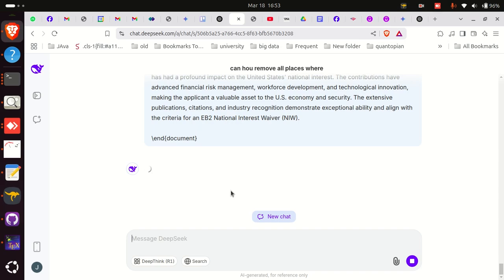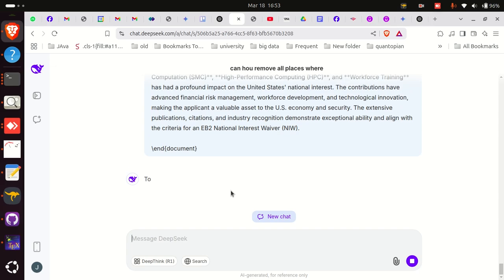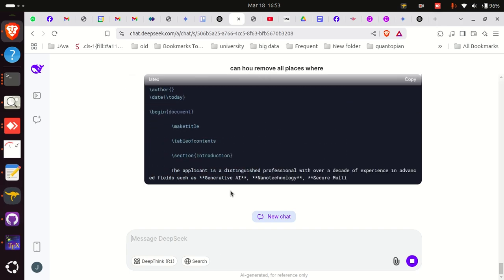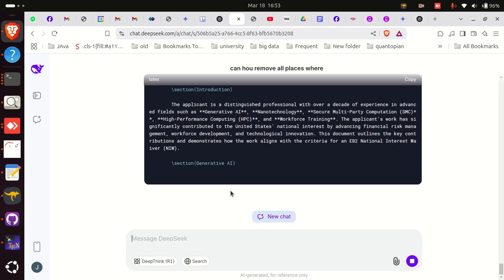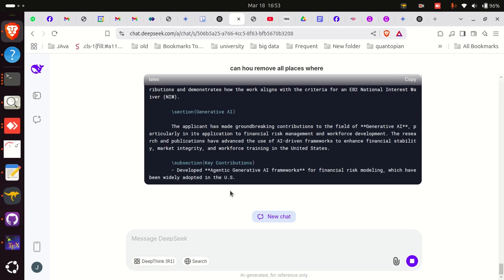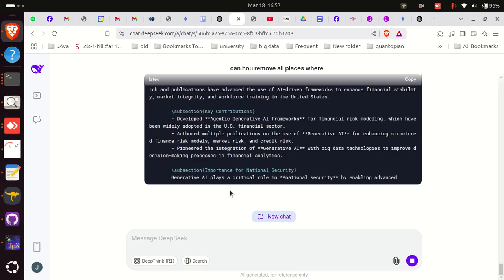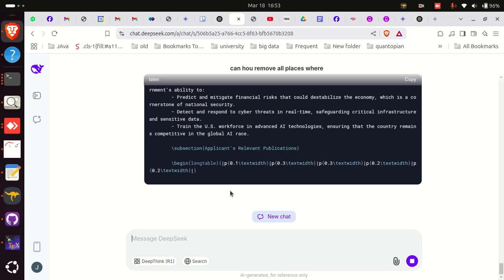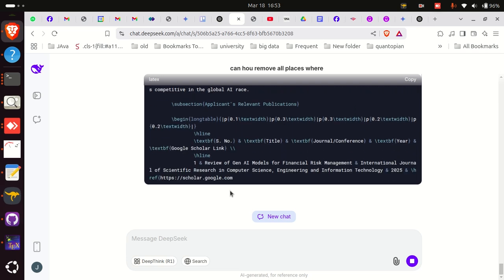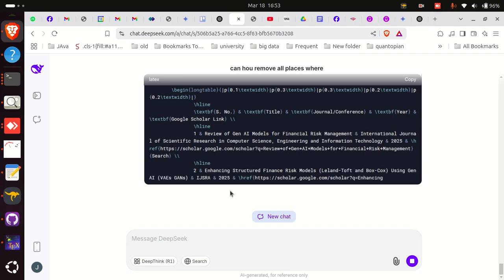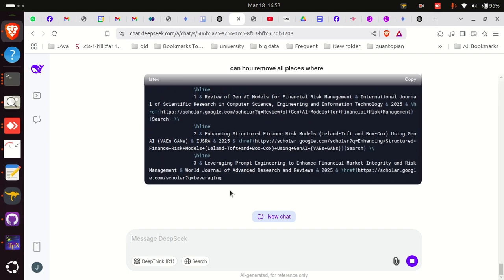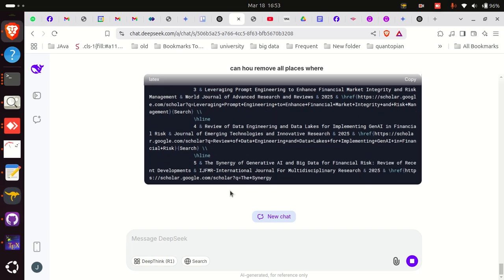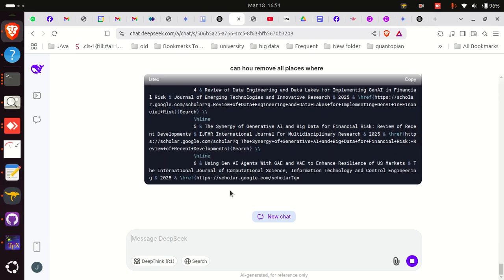One of the reasons for using this is that we cannot handle so many papers manually. A lot of time we are referring to 40-50 papers and going there online and doing it a lot. It's a lot of time and error. Now Gen AI, DeepSeek, told that in the table it's going to try to add a link. Now we don't know if the link will work. Okay, so it's adding Google Scholar and the link of whatever the paper is. So this is an easier way to get it so that somebody can click and get it on there.